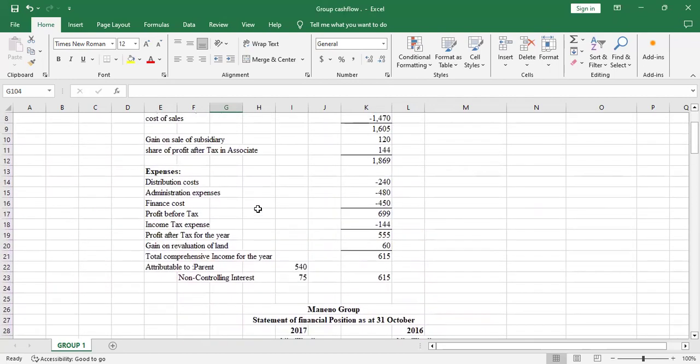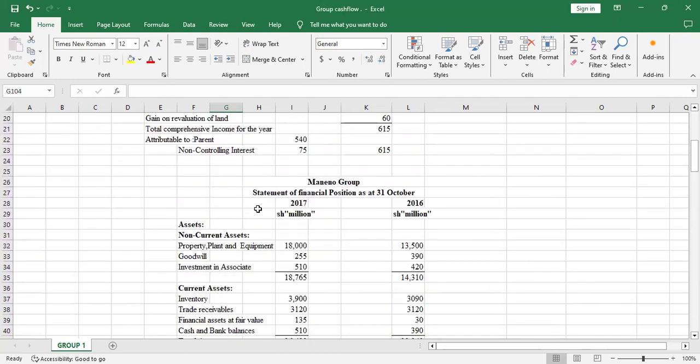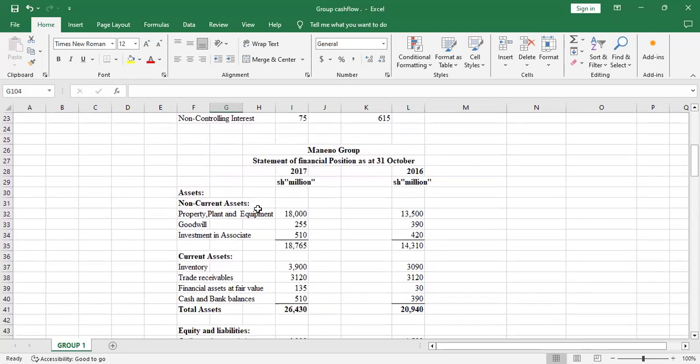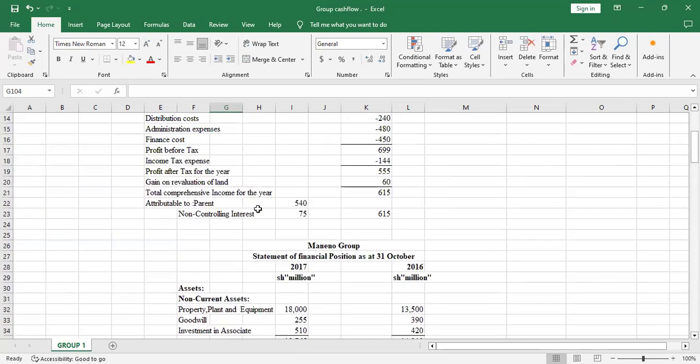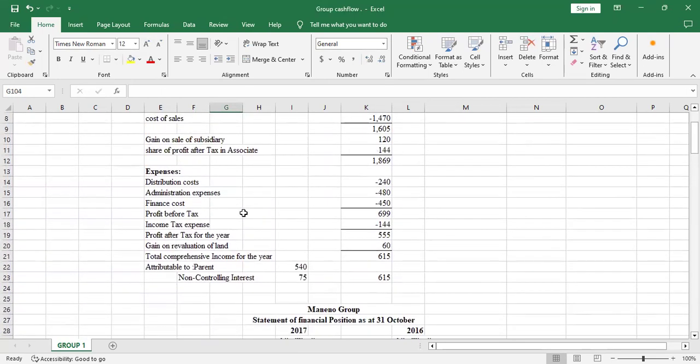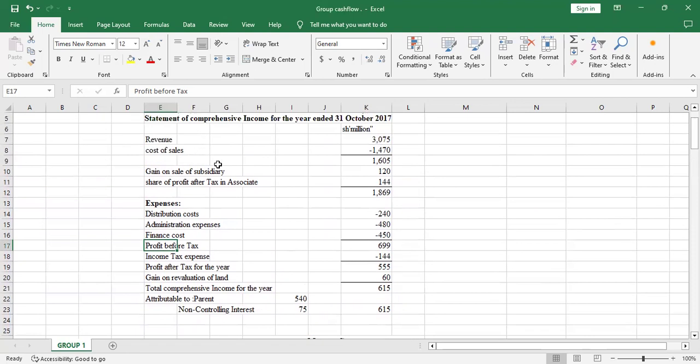And this is how you do the adjustment. These are the only 4 adjustments which we are supposed to cram and have in mind. The other adjustment will be guided by the question. So just come to where the profit before tax is, then you move upwards and you do adjustment on all other items except distribution cost and administration expenses and the gross profit. Yeah, you don't adjust beyond the gross profit.